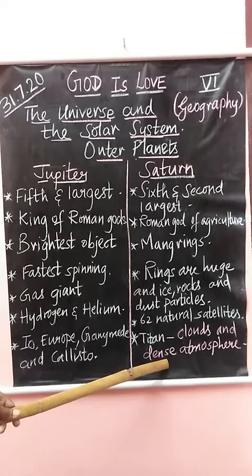Then the specific gravity of Saturn is less than that of water. So if you could put Saturn in a large enough ocean, it would float, because the specific gravity of Saturn is less than that of water.